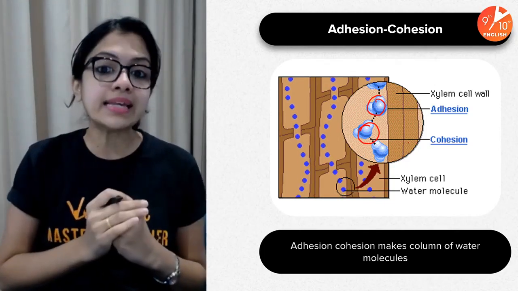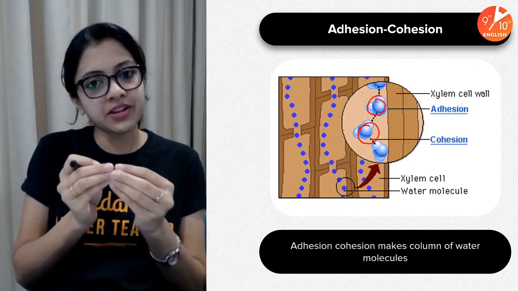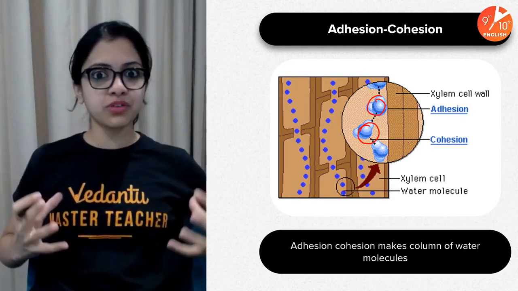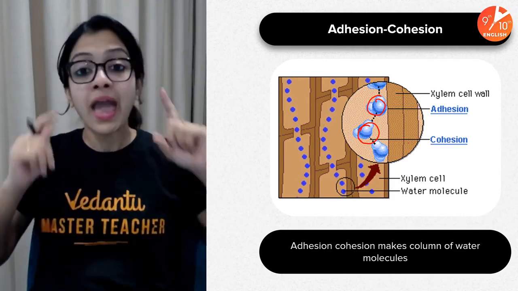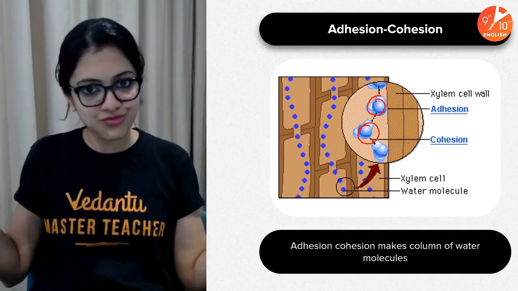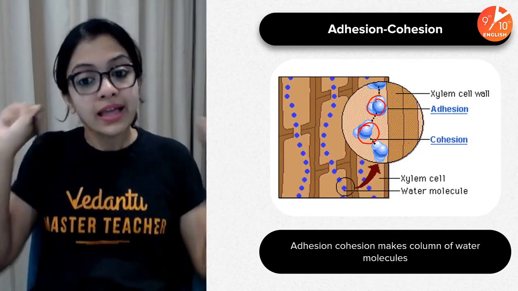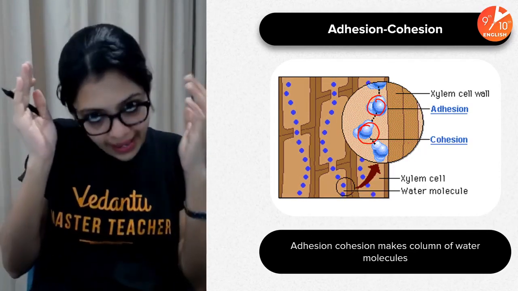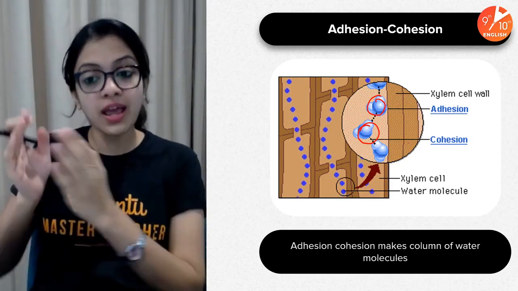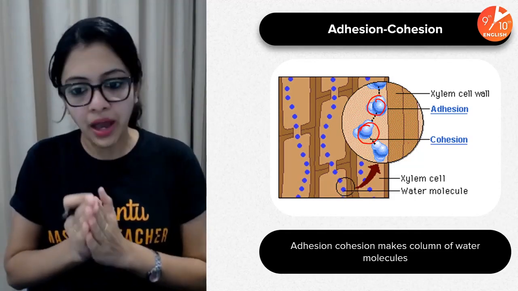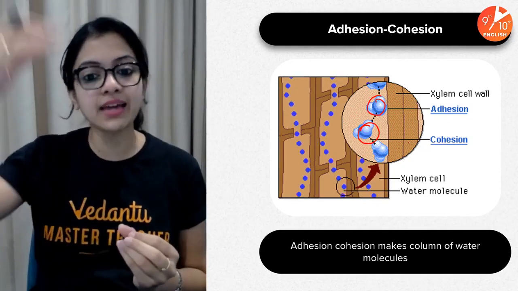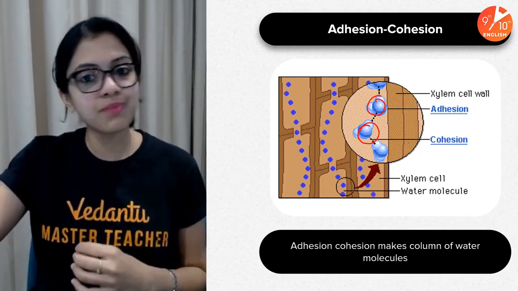That is where these are important to know, because there is always an attraction between water molecules. They are like moving as the best of friends, like a bunch of friends moving together, and also they are attracted to the walls which are there. They have a sort of sticky force, not exactly sticky, but an attractive force that holds them intact without going in the opposite direction as well. So that is cohesion, and between like molecules, it is adhesion. Okay, so adhesion and cohesion would make the column of water molecules. This entire column of water molecules would be maintained by these forces.